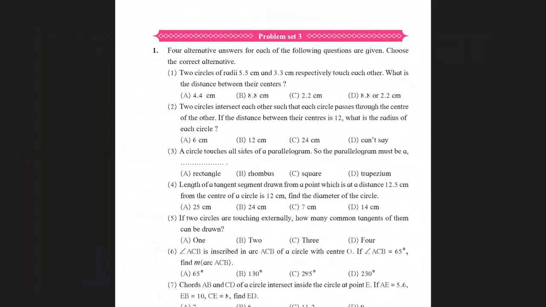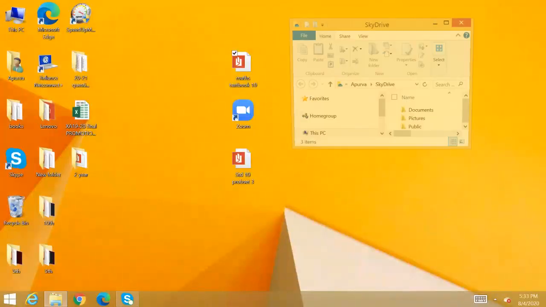Your answer is C, option C. I think in the textbook it's given B, 2, which is wrong. So your answer should be 3, option C. Next, we go to question number 6.